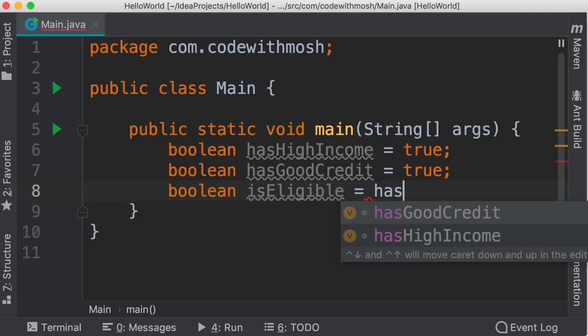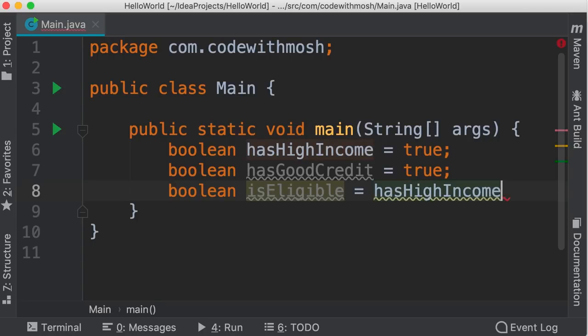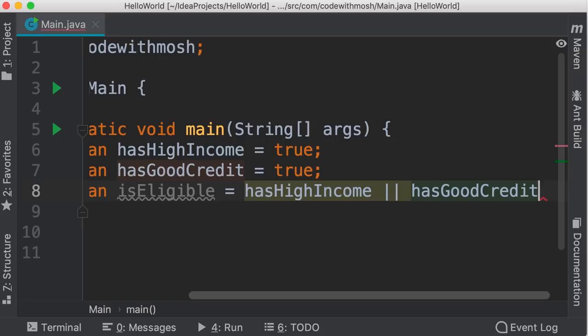So we write has high income or, so these two vertical bars represent the OR operator. So if they have high income or good credit, then they are eligible. So with the OR operator, if at least one condition is true, the result will be true. In this example, when Java evaluates this expression, it starts from the left side.